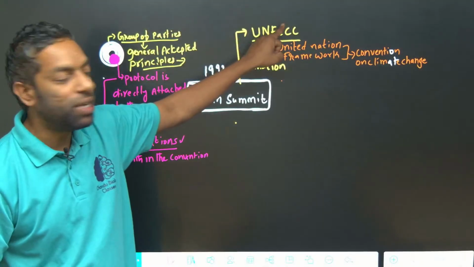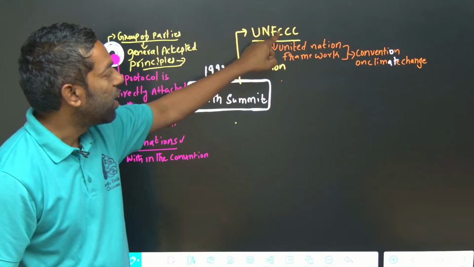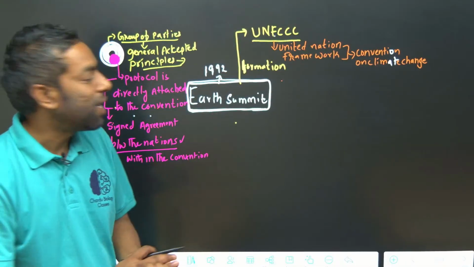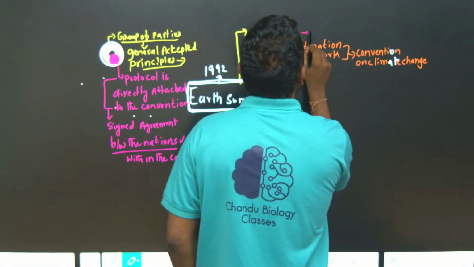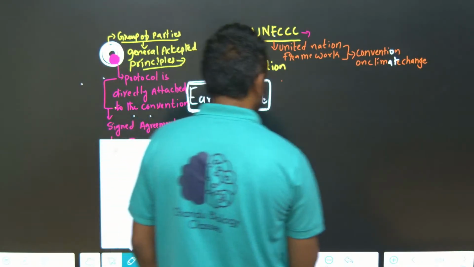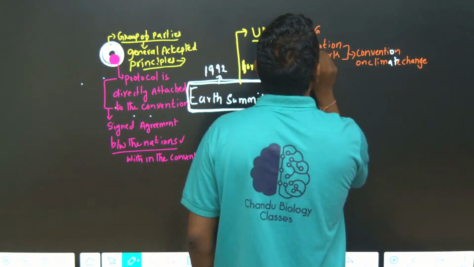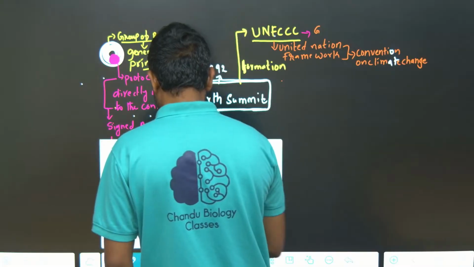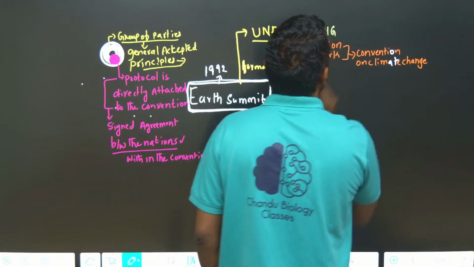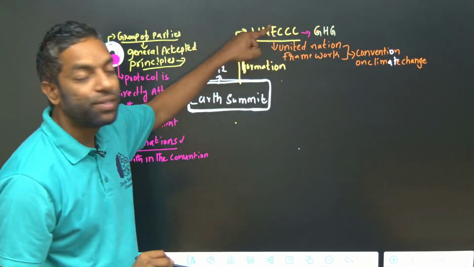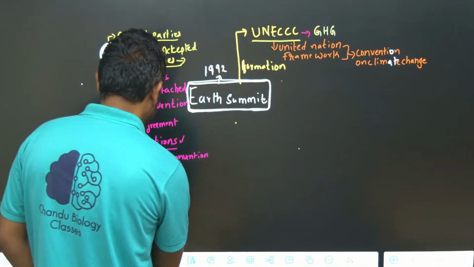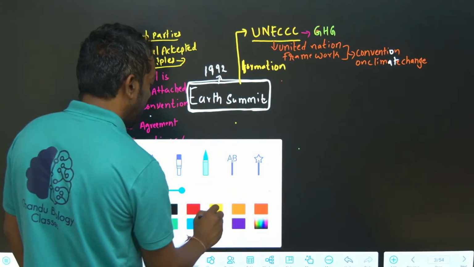UNFCCC is the convention, the United Nations Framework Convention on Climate Change. This is about greenhouse gases. The protocol attached to UNFCCC is the Kyoto Protocol.